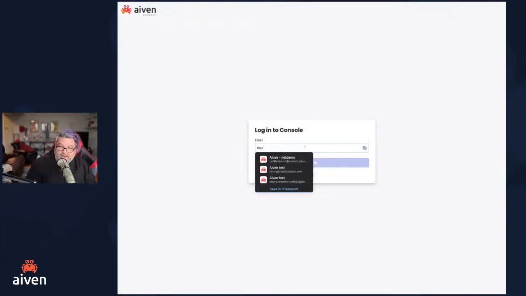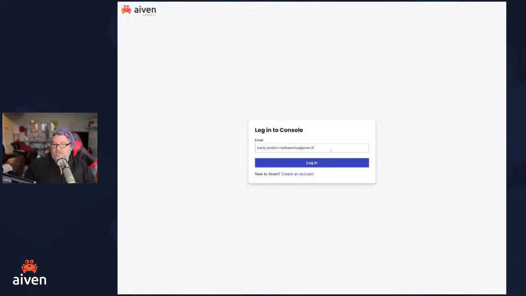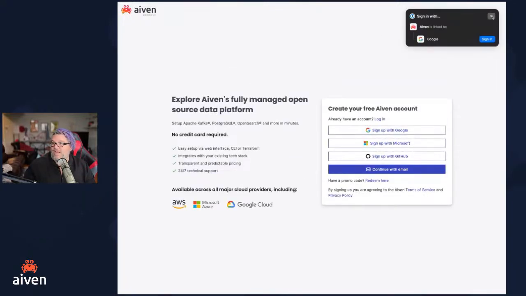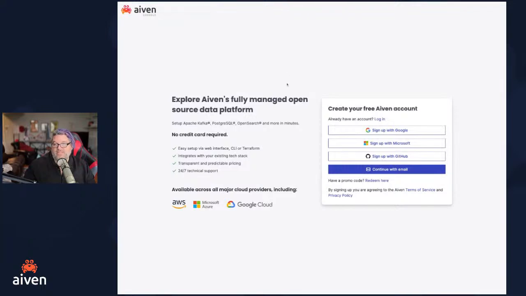I'm going to go to the Kafka workshop sign up. I'm sorry, I need to create an account. I already did that wrong. My apologies. When we come up there, it says, hey, you don't have an account. If you want to, you can use your Google account for your authentication method, your Microsoft account, or your GitHub account, so you don't have to create a new user and password and all that fun stuff.